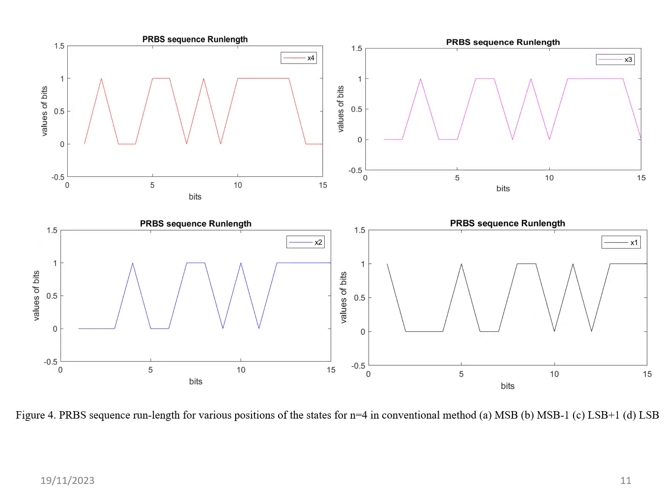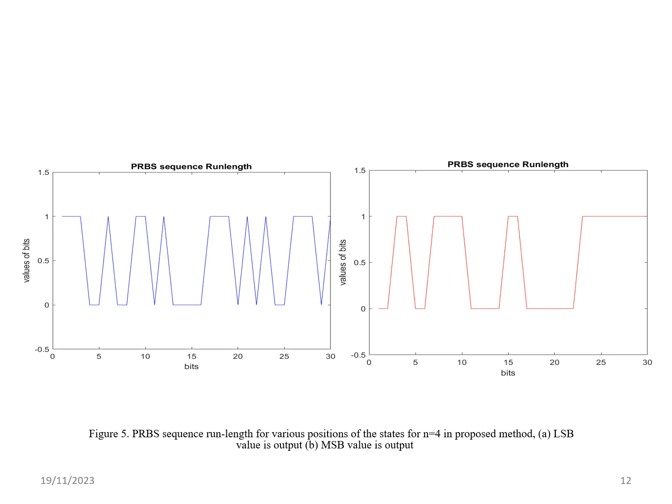This shows the PRBS sequence run length of various positions for the states of the conventional method. Here I have considered a 4-bit LFSR. I have taken the switching activity in the MSB bit, MSB minus 1 bit, LSB bit, and LSB plus 1 bit. You can see that all the bits have the same switching activity and run length property; everything is maintained the same.